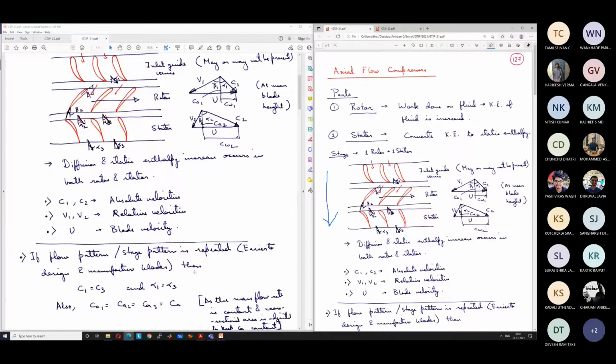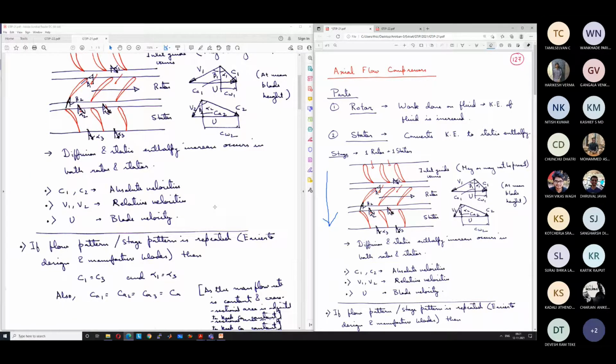This we had discussed in detail in the previous class. C3 equal to C1 and alpha 3 equal to alpha 1 are taken so that we can repeat the same pattern again for the subsequent stages. For the next stage inlet, again the absolute angle will be alpha 1 and the absolute velocity will be c1, and the same pattern can be repeated. Same calculations can be repeated again for the next stage.